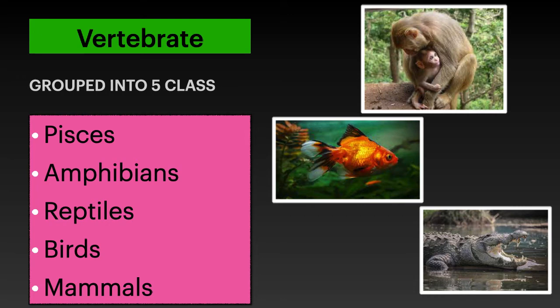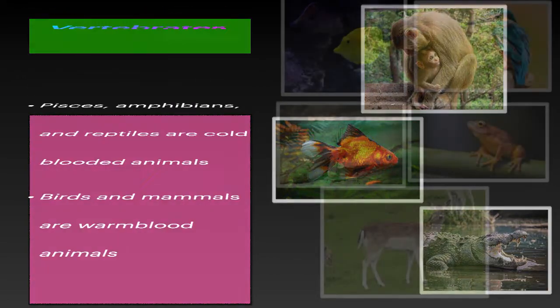Here a fish comes under pisces, a crocodile comes under reptiles, and a monkey comes under mammals. These are a few illustrations given here, and let us move on to the next.